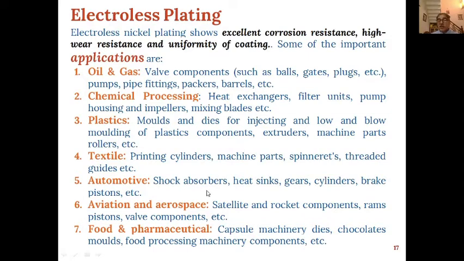Automotives also find applications in different types of parts for electrolysis plating. Then aviation and aerospace also use electrolysis plating in satellite and rocket components, valve components, etc. Then electrolysis plating also finds application in the food and pharmaceutical industry. Capsule machinery dies, chocolate molds, and food processing machinery components are also deposited with electrolysis plating.